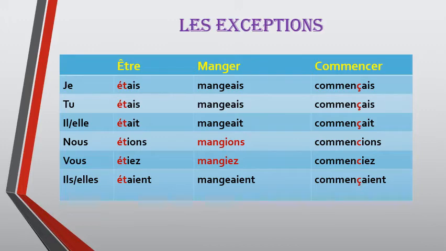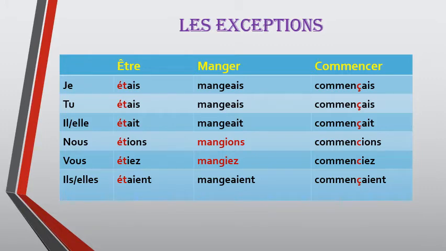Then is the verb manger. So in the verb manger, only the nous and vous forms are the exception. The rest of the conjugations follow the same pattern as done previously. So with nous, the spelling of the conjugation is mangions. That means we remove the e after g. And vous also the same thing. Vous mangiez. Then the third verb is commencer.